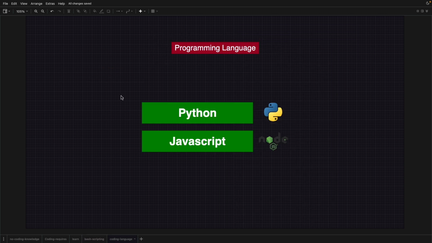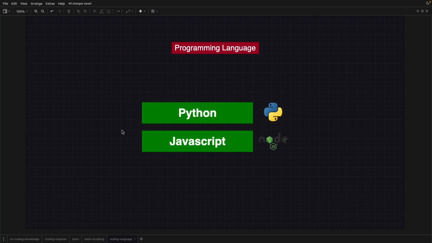Now, if you are a complete beginner, and I'm assuming you are, then there are two options that I would suggest. The first option is Python, and the second option is Node.js with JavaScript. If your main focus is, let's say, data engineering, AI, ML, those kinds of things, then it's a good idea to go with Python.